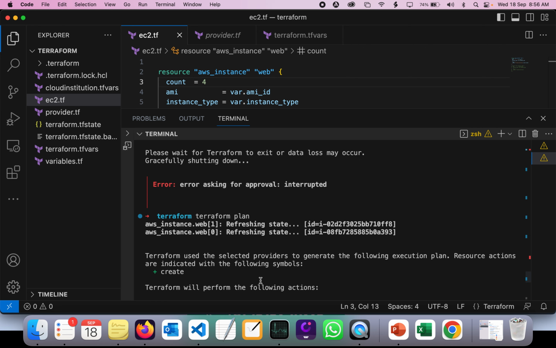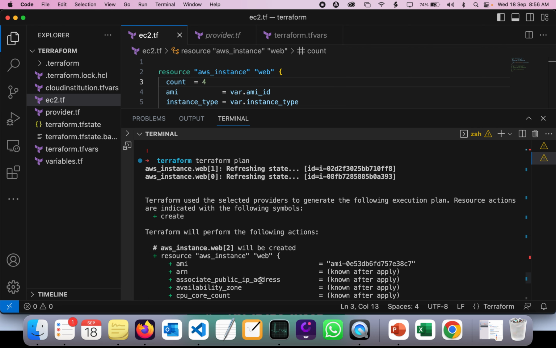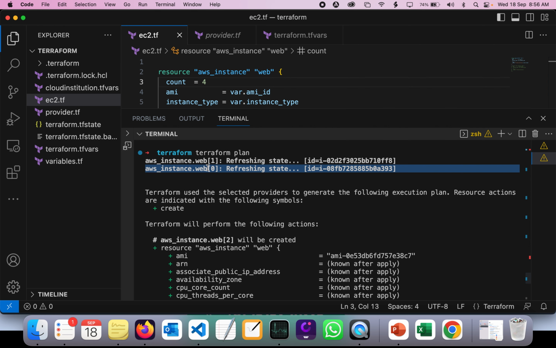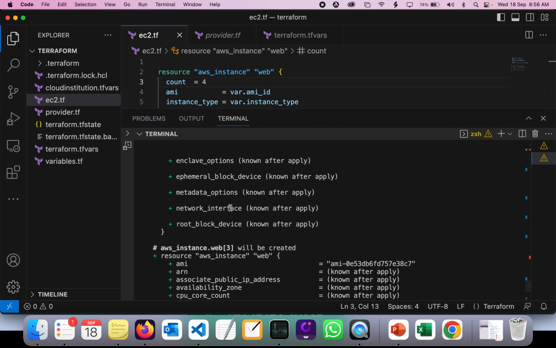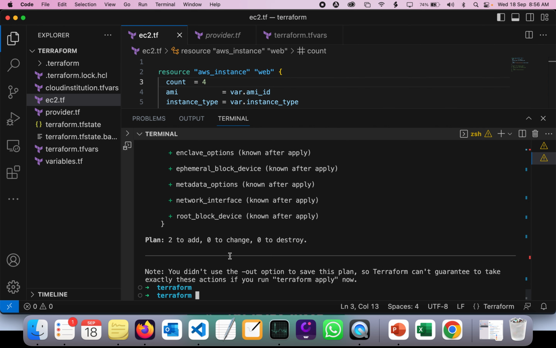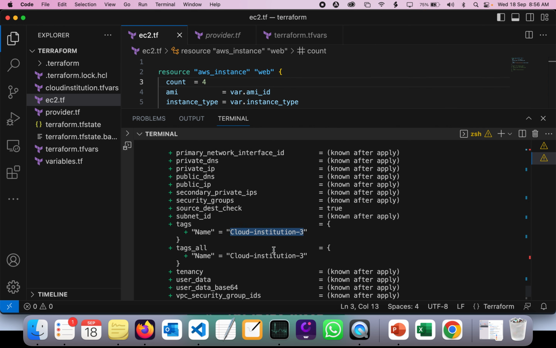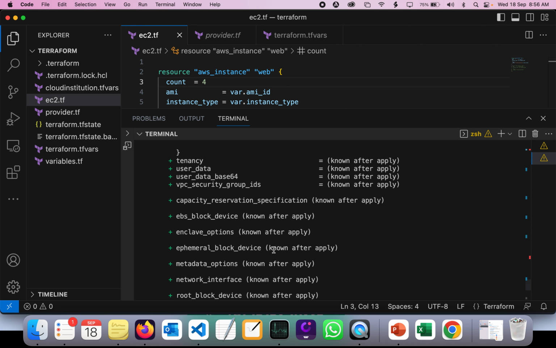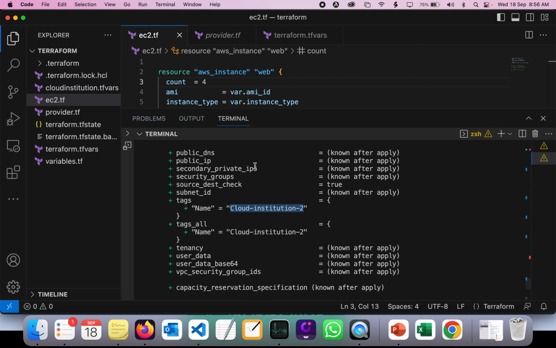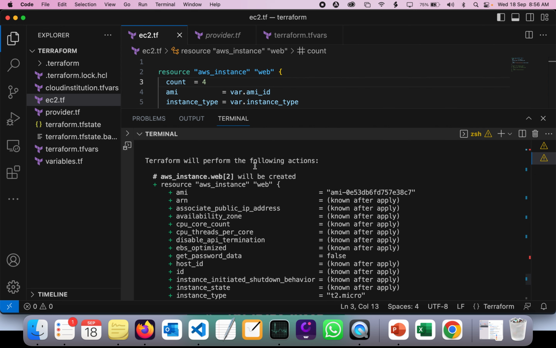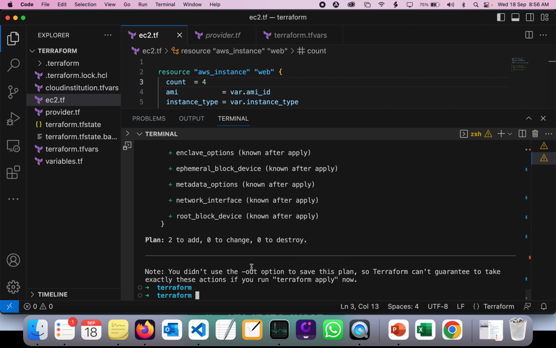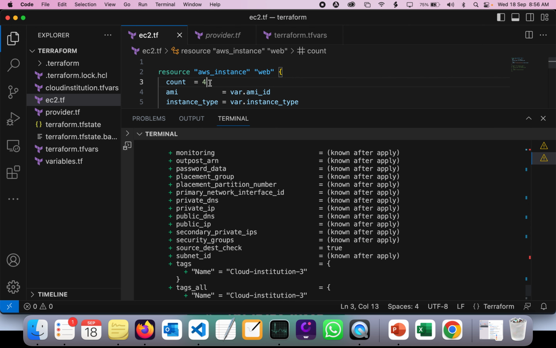Now, as you can see here, Terraform is refreshing state for web 1 and web 0, but it's going to create web 2 and web 3. So here we'll have cloud institution 3 and cloud institution 2. The count index will be 0, 1, 2, 3, like a list. So now it will create 2 more instances for you. Likewise, you can add 100 instances or 200 instances, as many as you want. So this is what is called count index.